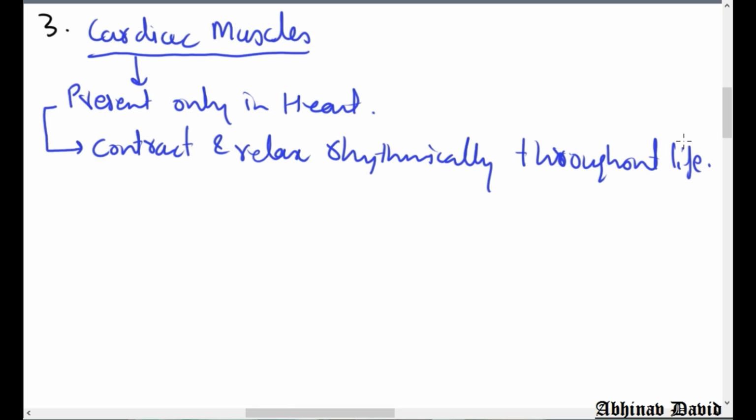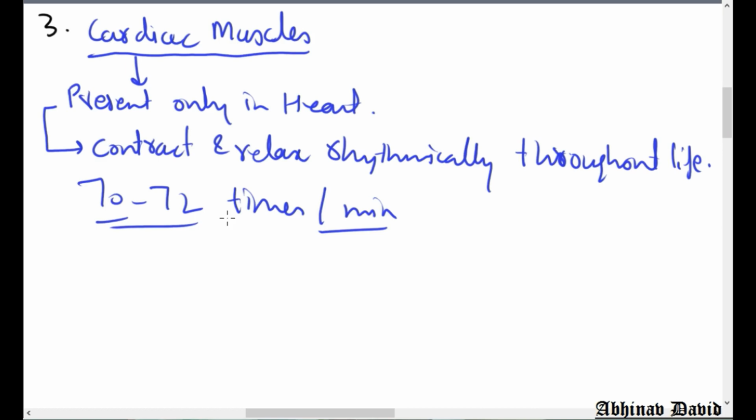Because our normal heartbeat is constant. It is about 70 or 72 times per minute. So in a minute, in a normal adult human being, the heart beats about 70 or 72 times. So that is why it is called a rhythm.